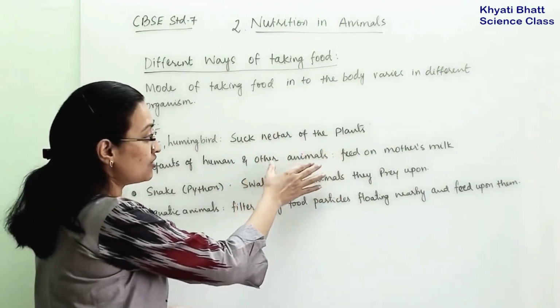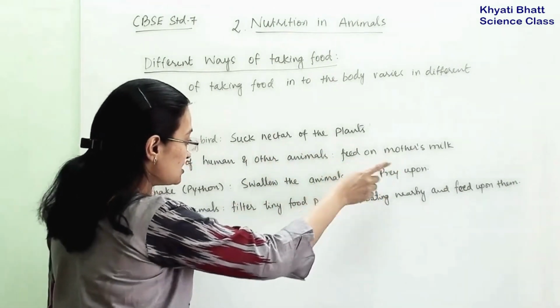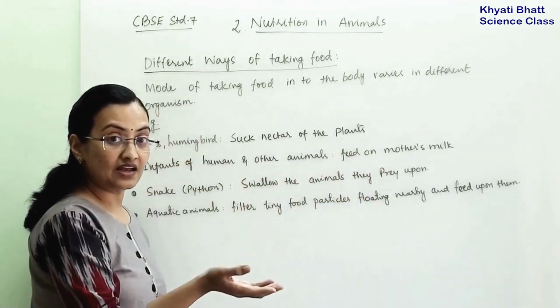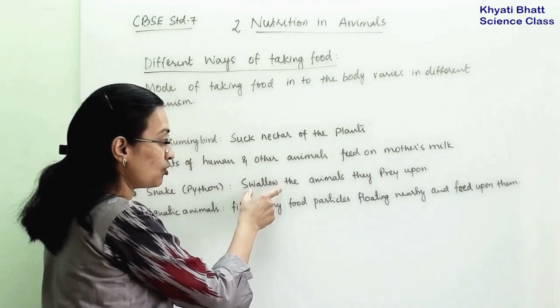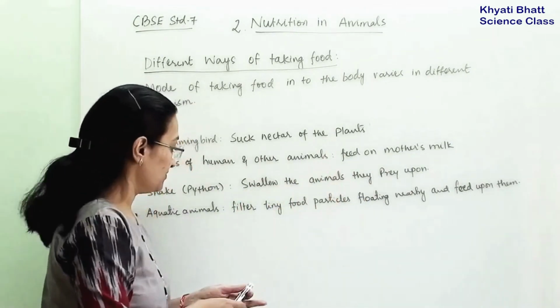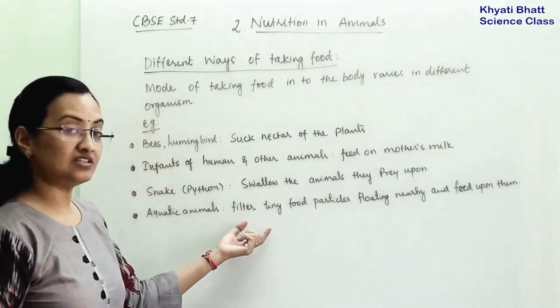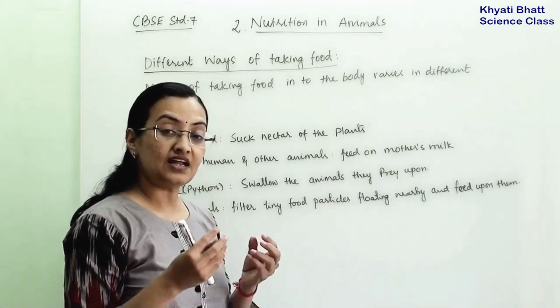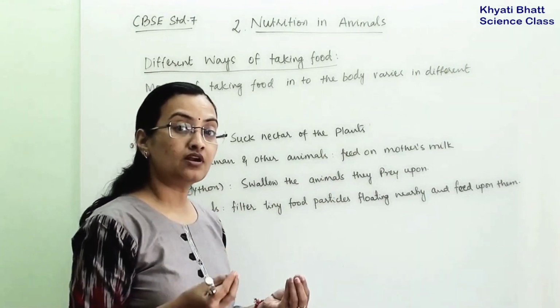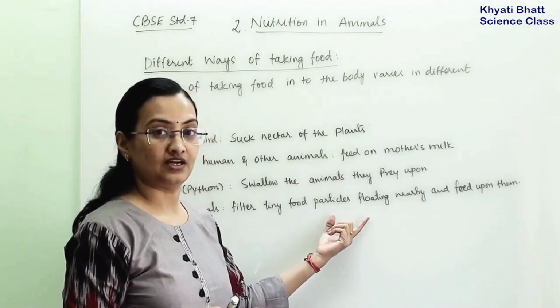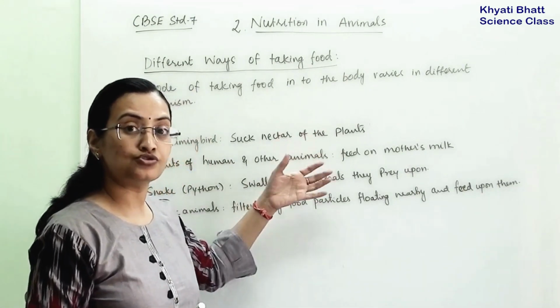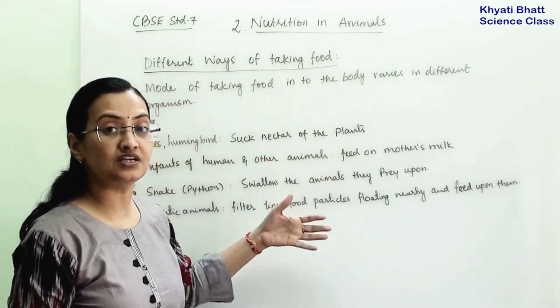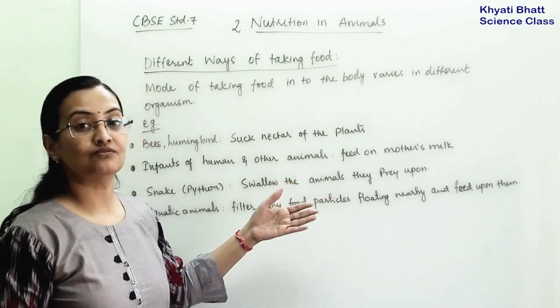Here the young ones of the animal feed on mother's milk. Whereas snake-like animals directly swallow the animals they prey upon. And aquatic animals filter the tiny particles which float around them and feed on that. So there is a huge differentiation in food intake as the organism varies.